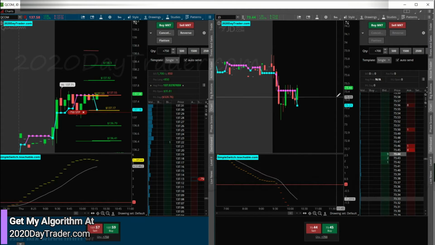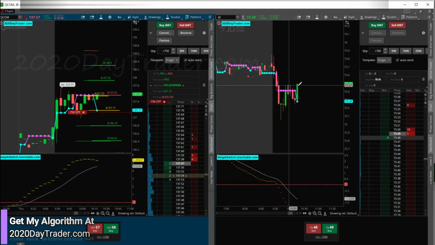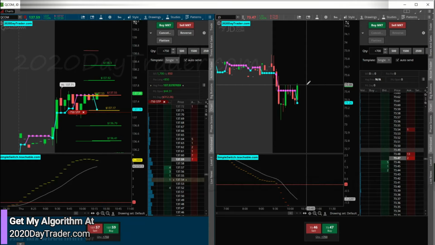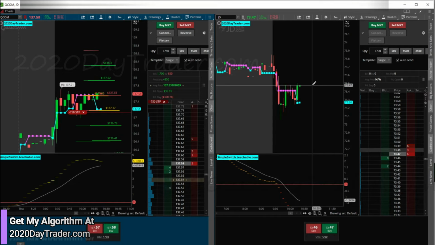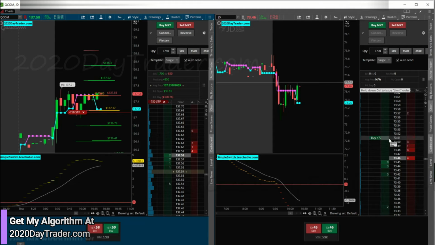All right, so this is a perfect lesson here with JD. So you can see this solid resistance right here. JD's getting ready to switch again. I will not enter this switch back. This candle doesn't break this level on the switch. I won't do it because it might be switching, but this is a very strong resistance area here. Now, of course, the more it hits it, the more likely it is to break through, but it kind of broke above that. So what I'll do is I'll put my entry just above this candle.